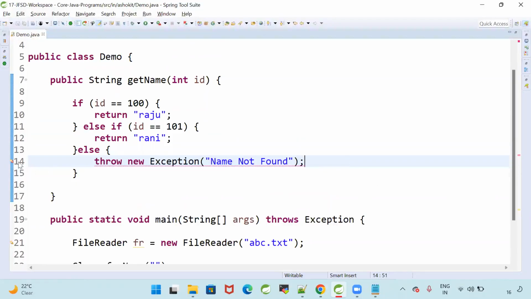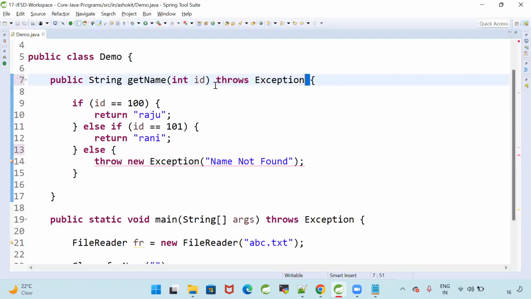Now, when I am trying to throw the exception, the compiler tells me, boss, an exception will come there. I know that because I am the one throwing it. What is my compiler telling me now? Boss, in that line, an exception will come. But as a programmer, I am only throwing that exception. Hey, compiler, I know that. Just ignore it. How can I tell the compiler to ignore that? Here I am going to specify throws Exception.